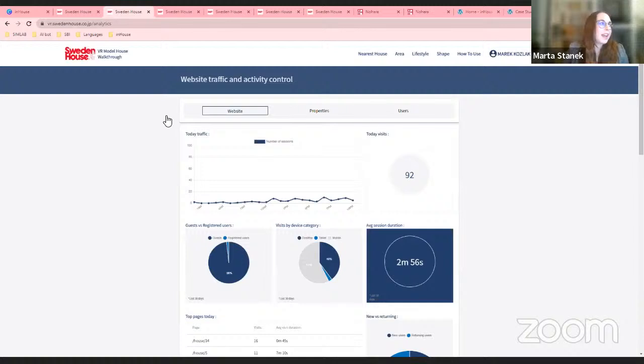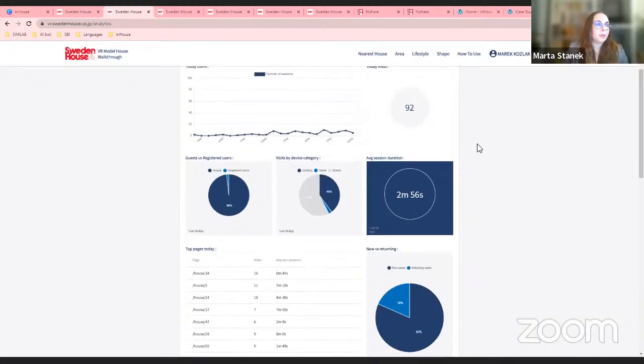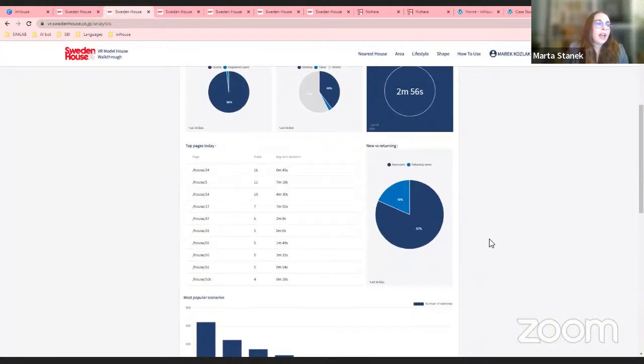So this is the actual analytics on the site that's already live. The analytics are divided into 3 categories: general website analytics, properties, and users. In the general website analytics, you have information about all of the visits, for example, the visits by category, how long the session lasted on average, and so on.